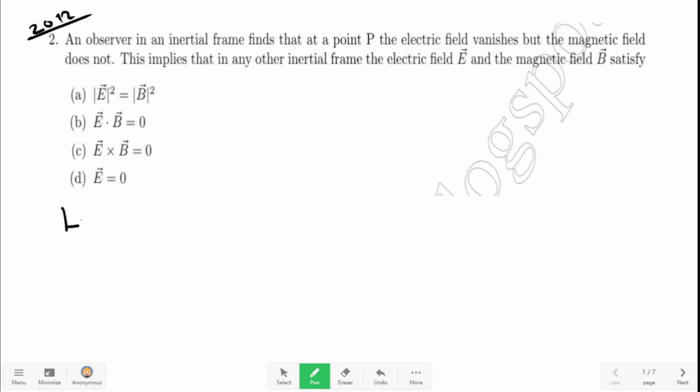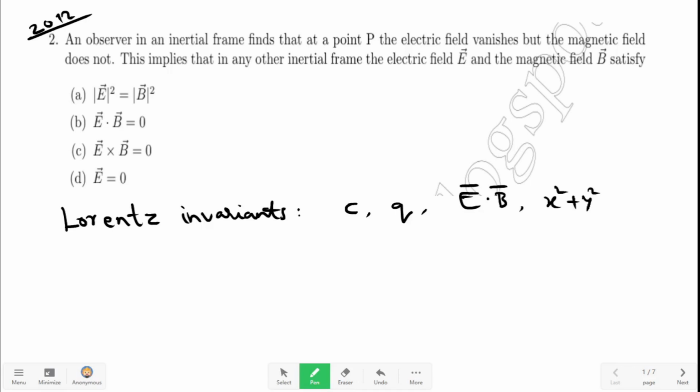There are some quantities which are relativistically invariant, also called Lorentz invariants. These quantities have the same value with respect to all inertial frames of reference. One example is the speed of light: c is the same in all inertial frames. Charge q is the same in all inertial frames. The value of E dot B will be the same in all inertial frames. x squared plus y squared plus z squared minus c squared t squared will be the same in all inertial frames of reference. Therefore, these are Lorentz invariants.